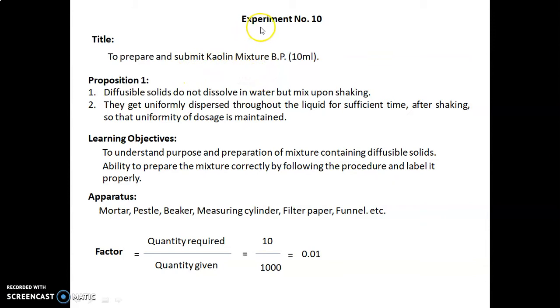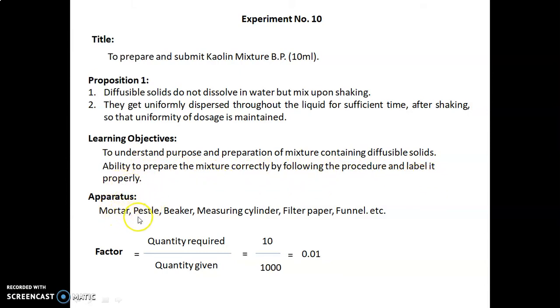Now let's start with experiment number 10. The title of today's experiment is to prepare and submit Kaolin Mixture BP, 10 ml. Proposition: diffusible solids do not dissolve in water but mix upon shaking and get uniformly dispersed throughout the liquid for sufficient time after shaking so that the uniformity of dosage is maintained. Learning objectives of this experiment are to understand the purpose and preparation of a mixture containing diffusible solids, and the ability to prepare the mixture correctly by following the procedure and label it properly.